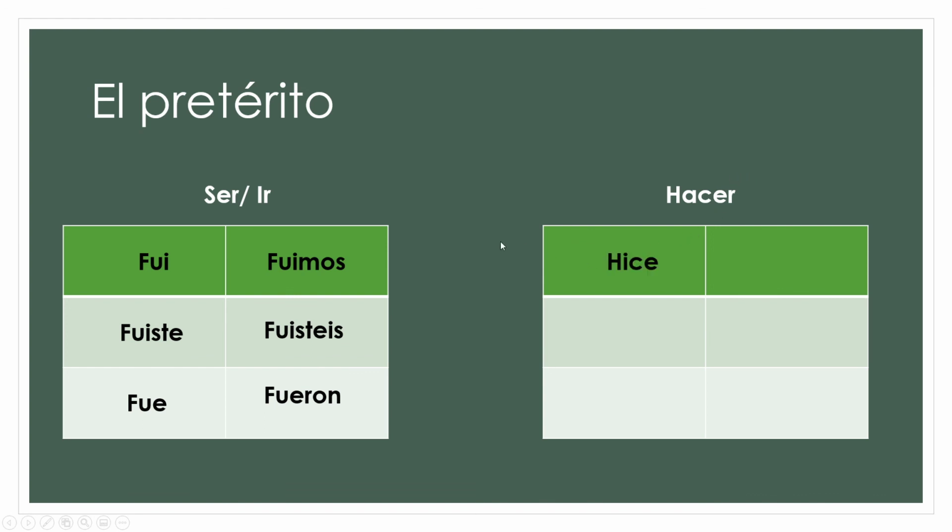All right, and then I said hacer is weird. Memorize it. Yo hice, tú hiciste, and then here, ella usted hizo with a Z, so that we keep this sound, because a hard vowel will make a hard C, a K, and we don't want that because of hacer. We want to keep this sound. So hice, hiciste, hizo, nosotros hicimos, vosotros hicisteis, ellos ustedes hicieron.